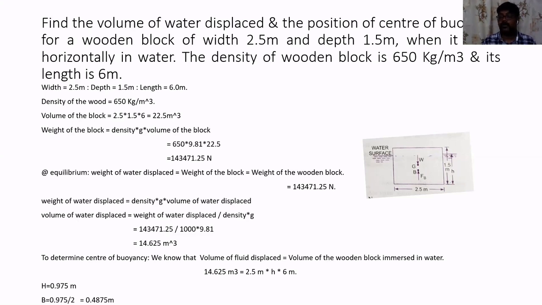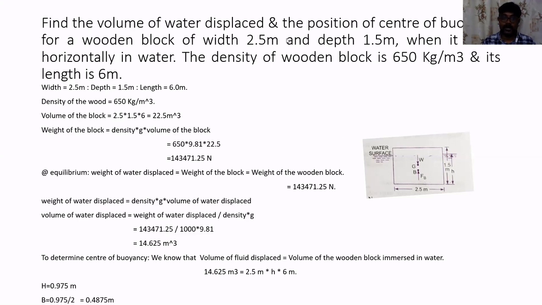So what will I do with the given data? I know that the density of the object is given, the density of the wooden block is given. So obviously, what can I do? I can find out the weight of the object. How to calculate the weight of the object? What is density? Density is nothing but mass by volume. What is weight? Weight is nothing but mass into acceleration due to gravity. So here I have density, and with this density, I can calculate mass.